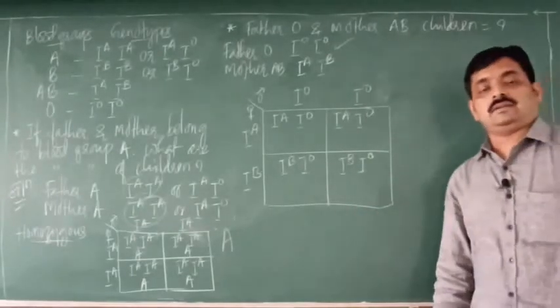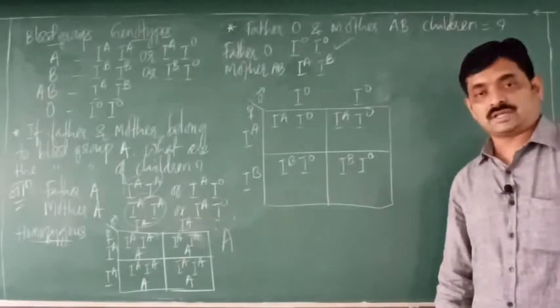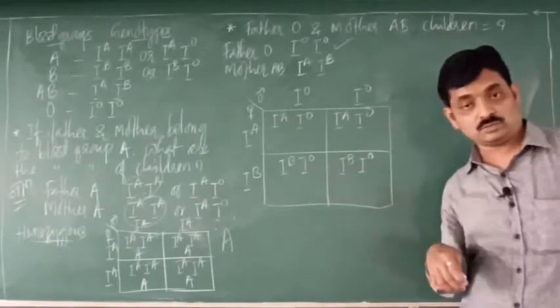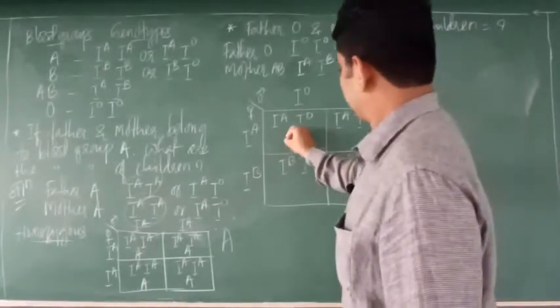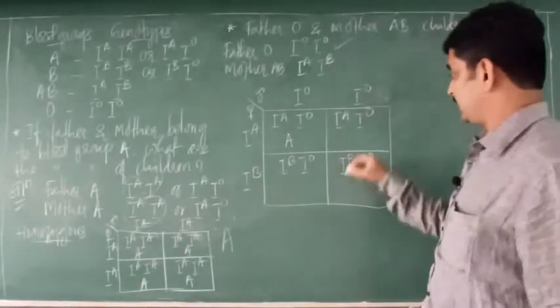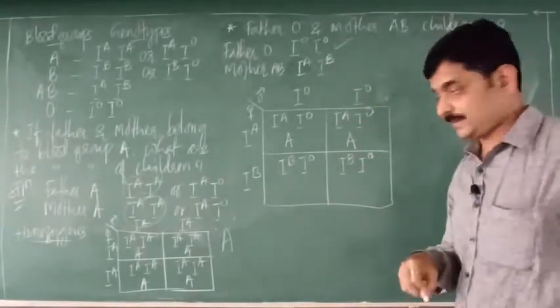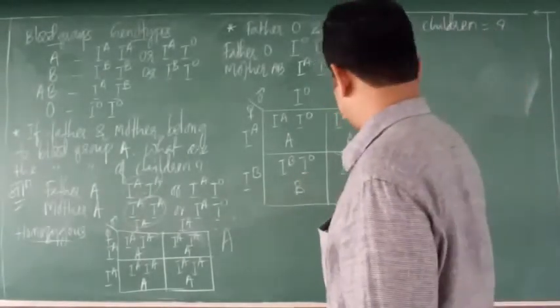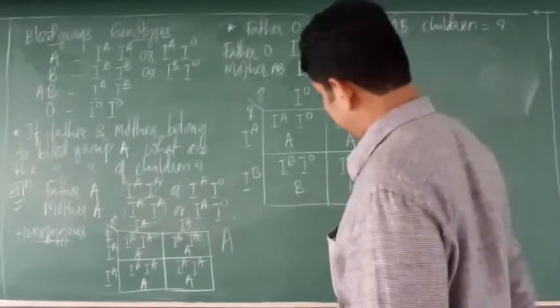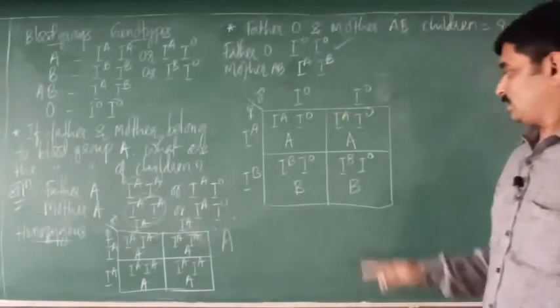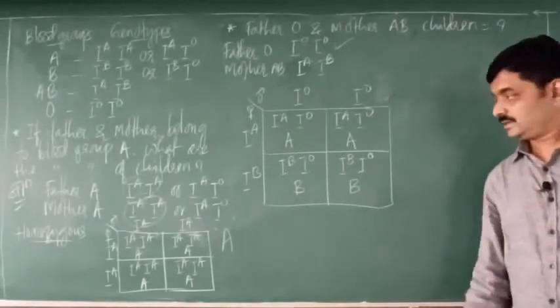Now you can easily write the phenotypes. So what should be the phenotypes here now? Here the phenotype is blood group A, here it is blood group A, here it is blood group B, here it is blood group B. Fine.